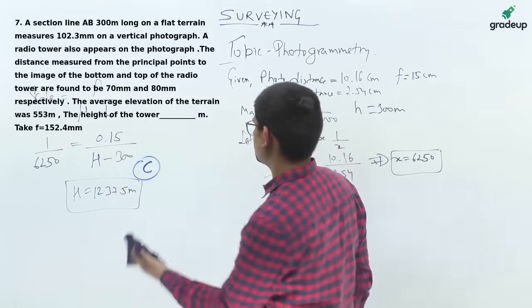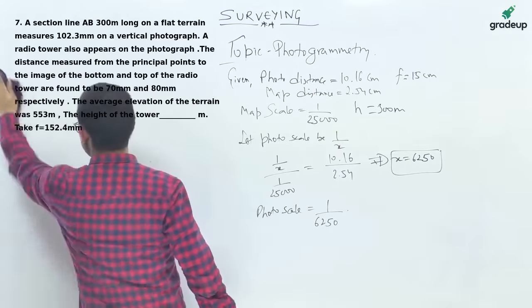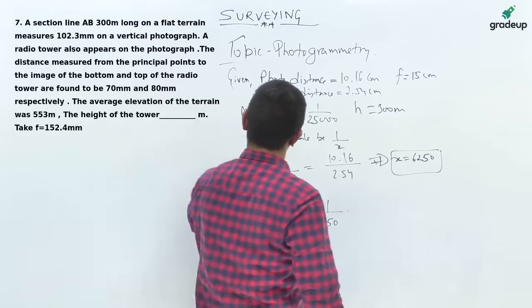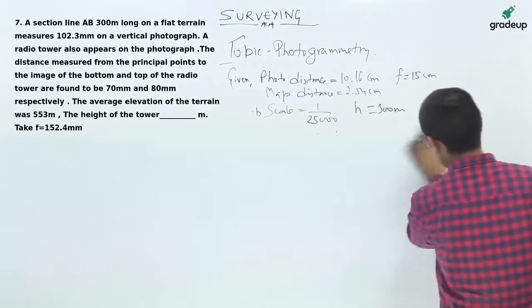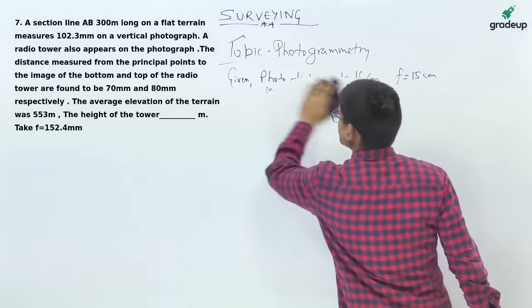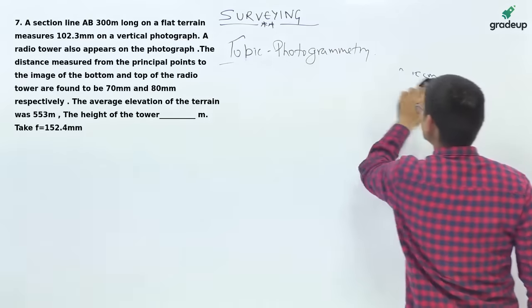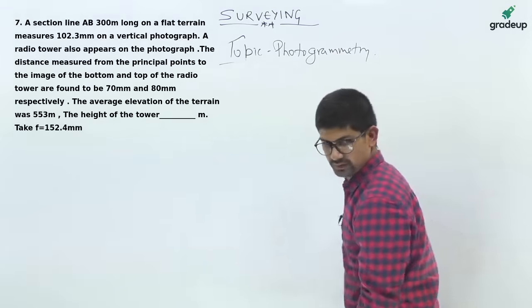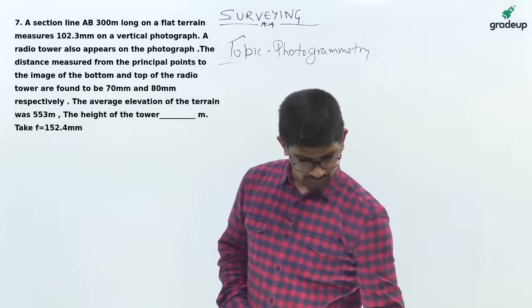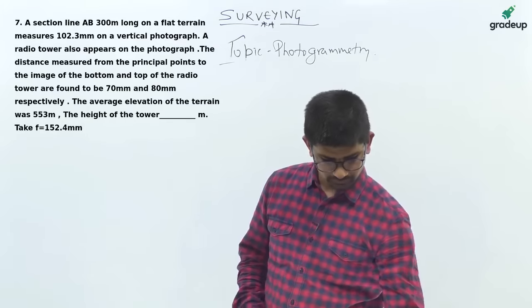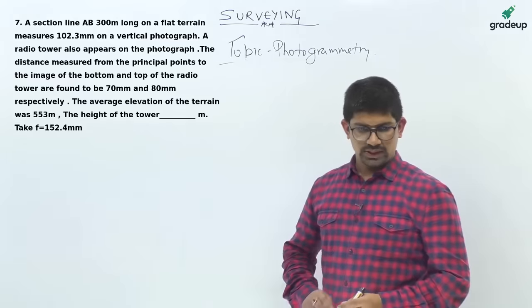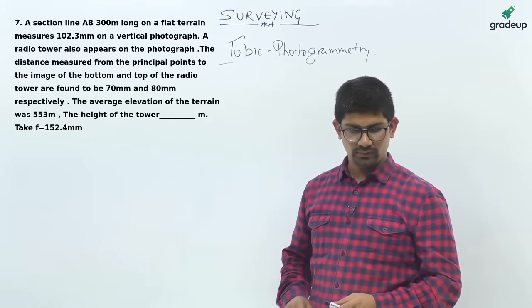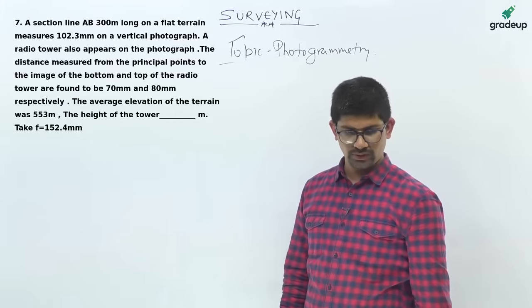So this brings us to the last question of this session. Now this question is also photogrammetry and related to relief displacement. This is also a very popular topic. So a section line AB, 300 meter long on a flat terrain, measures 102.3 mm.